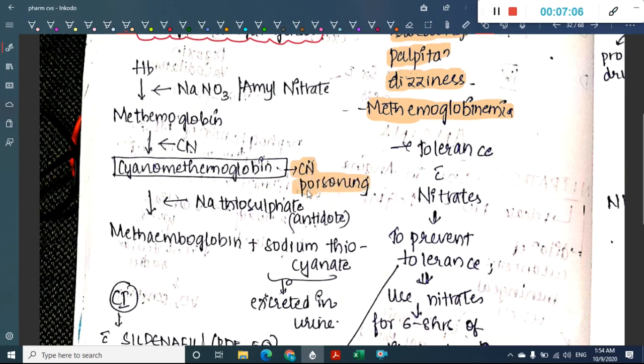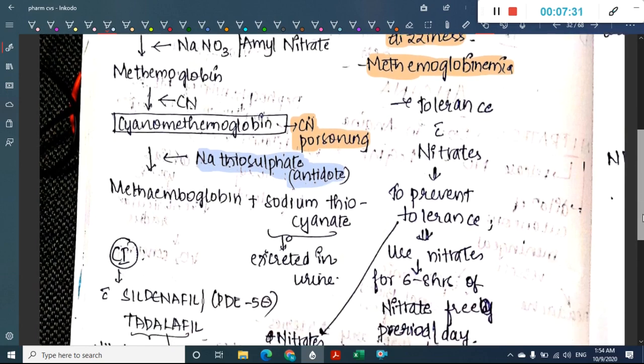Now this cyan methemoglobin, when you give the antidote of cyanide poisoning, what is the antidote of cyanide poisoning? The antidote of cyanide poisoning is sodium thiosulfate. This sodium thiosulfate will combine with cyan methemoglobin and it forms methemoglobin plus sodium thiocyanate. This sodium thiocyanate is excreted in urine. Okay, so it causes methemoglobinemia.